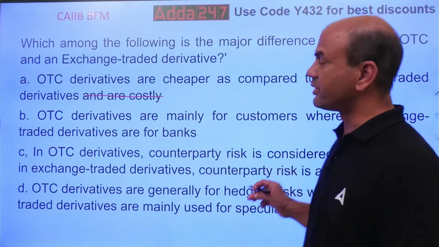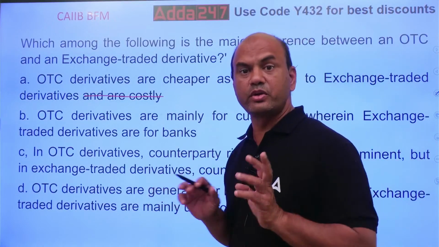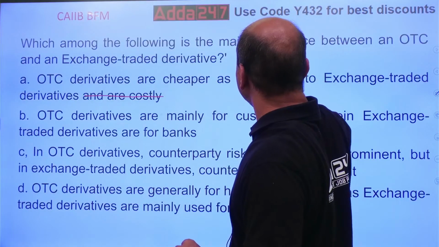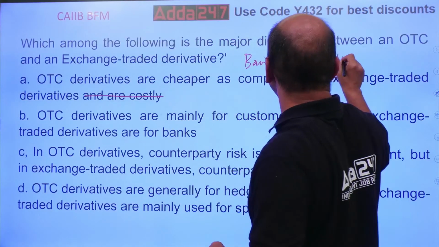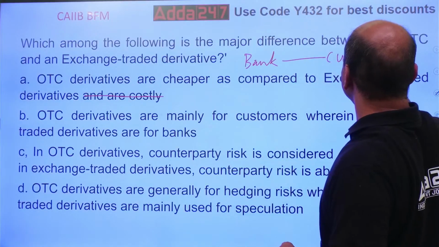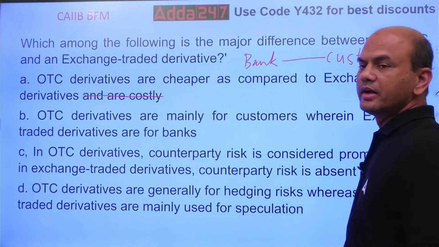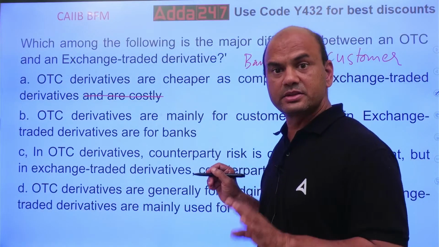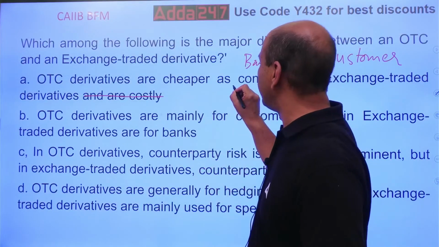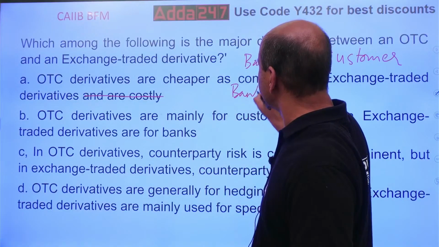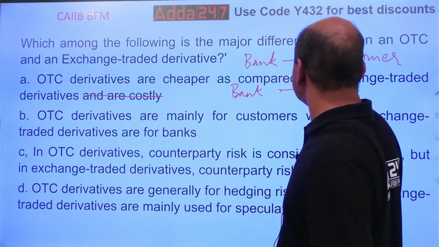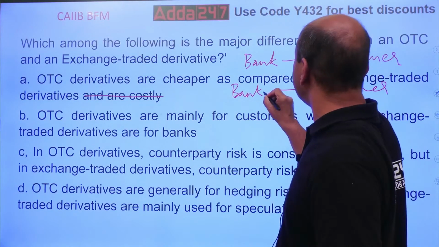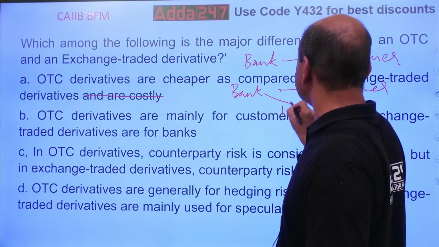OTC derivatives are between two parties. Kindly note, between two parties: the bank and the customer. Only two parties are there. And ETC derivatives are between three parties: bank, customer, and in between there is the exchange.